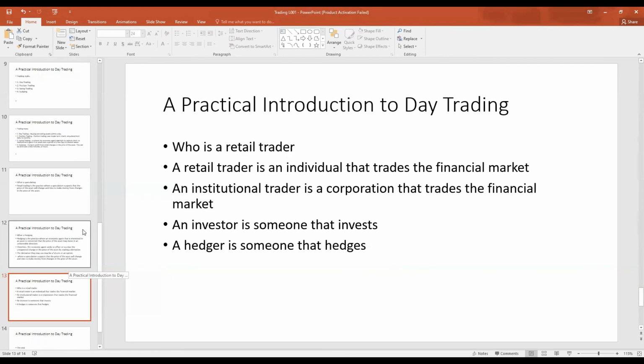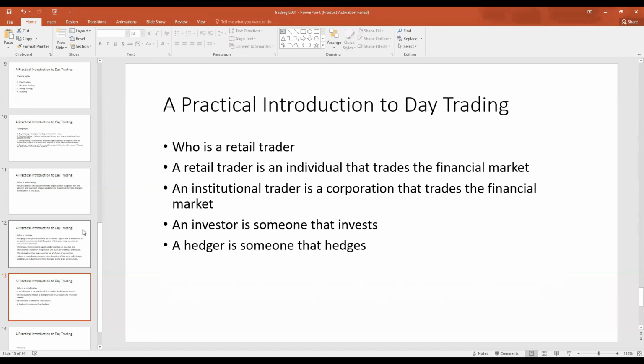So the last thing I want to mention today is the different types of economic agents that participate on a financial market. The first type of economic agent I have here is a retail trader. A retail trader is an individual that trades the financial market. The second type of economic agent is an institutional trader. The institutional trader is like a company or a large organization that trades the financial market.